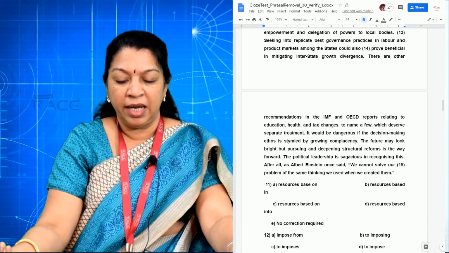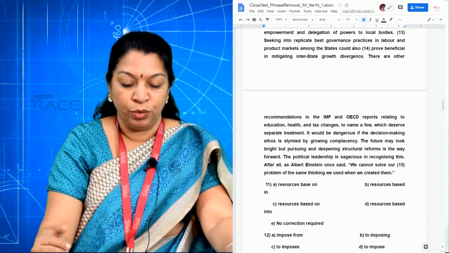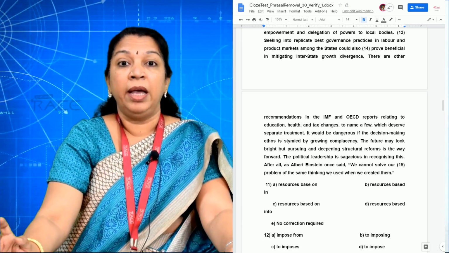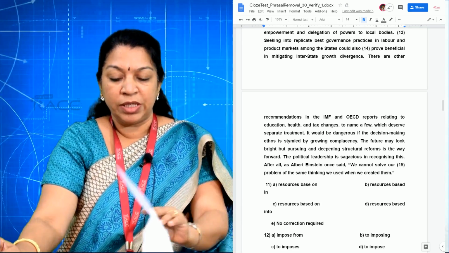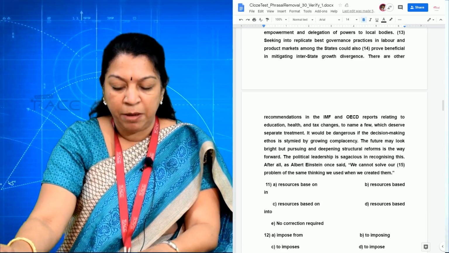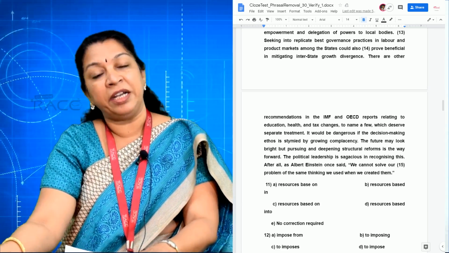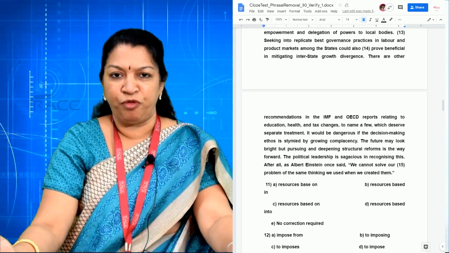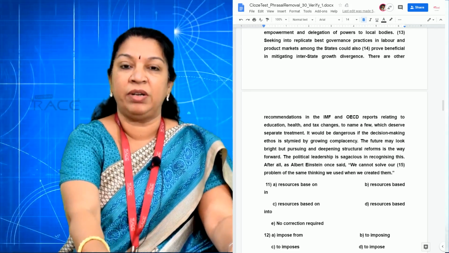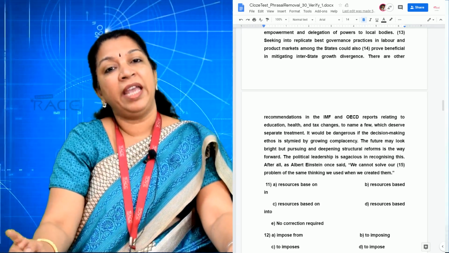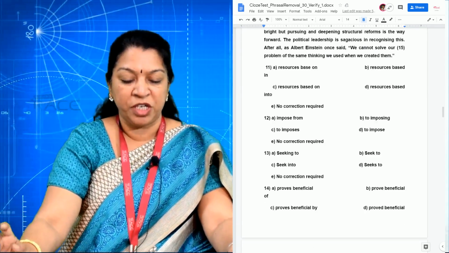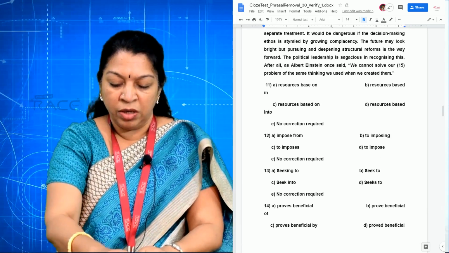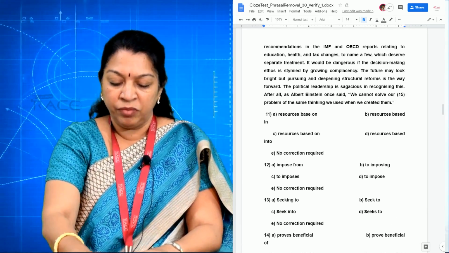If you look, again you have "seeking to", whereas you can eliminate C and D. So "seeking to replicate best governance" is right, because "seeking to" is a gerund, and the gerund form at the beginning of a sentence is also right. So for the 13th one, option A is the right answer. Okay, seeking to replicate. Let's continue.